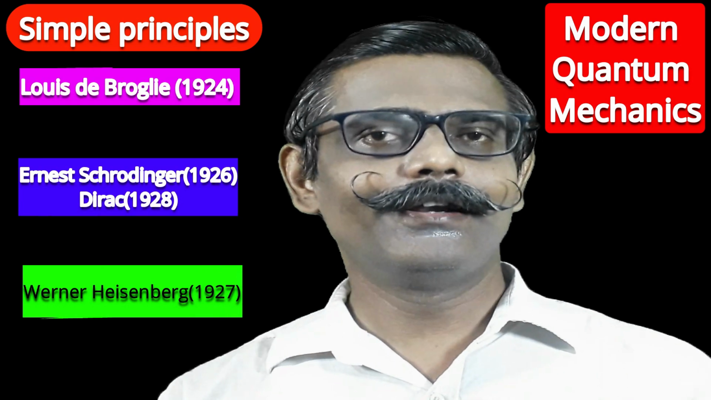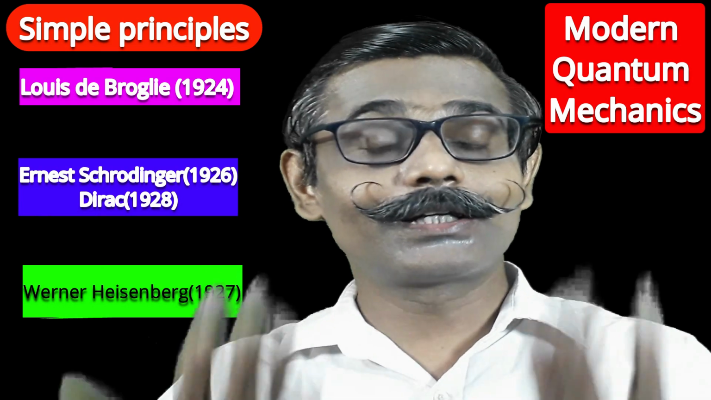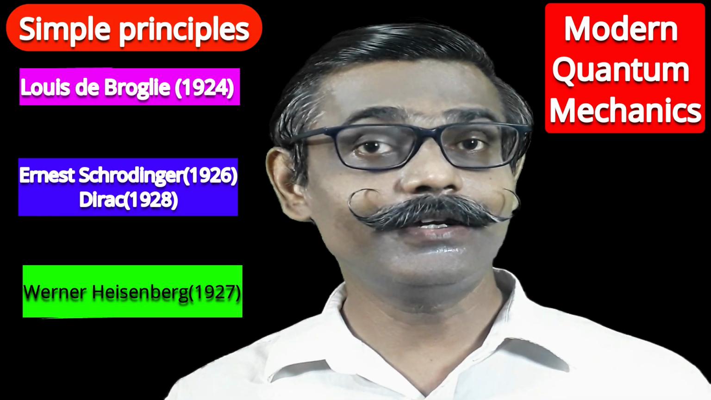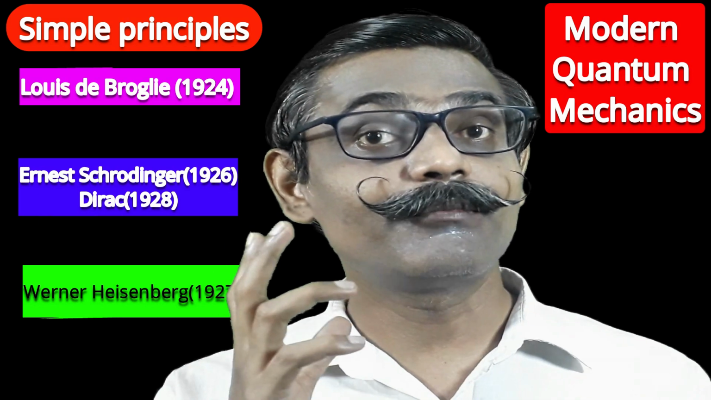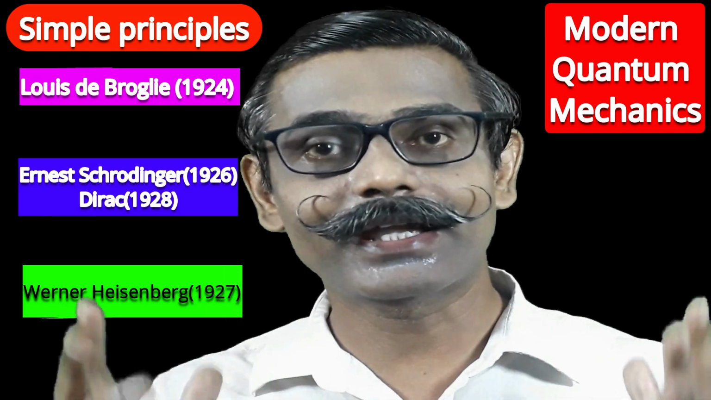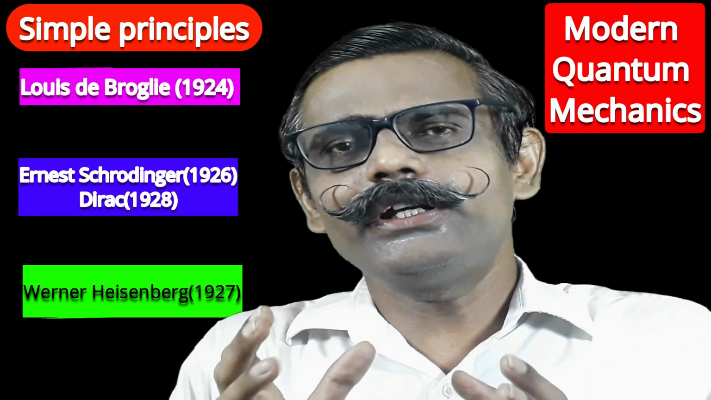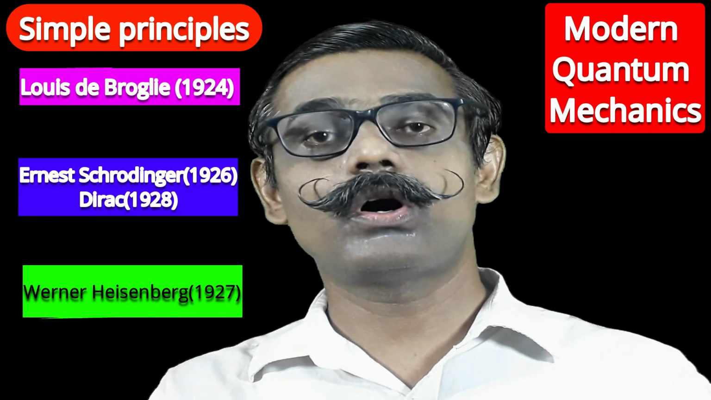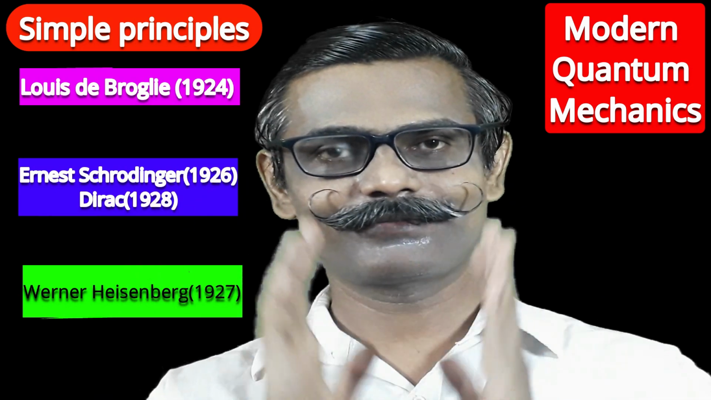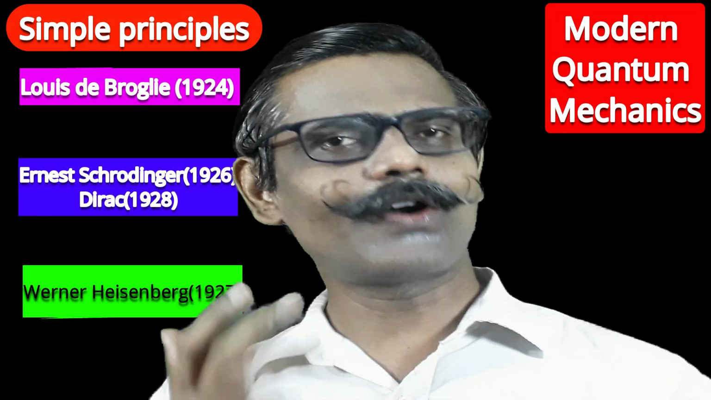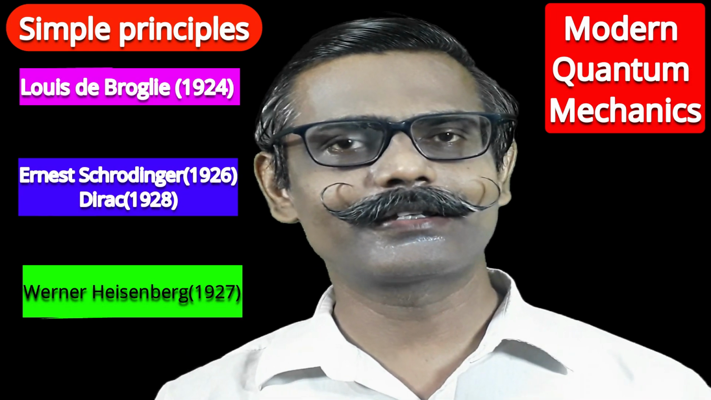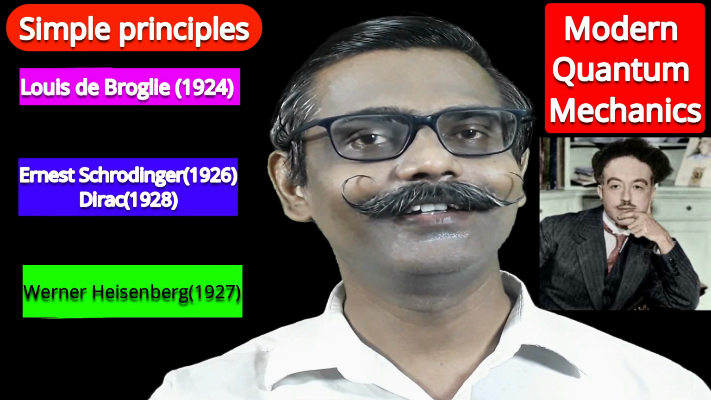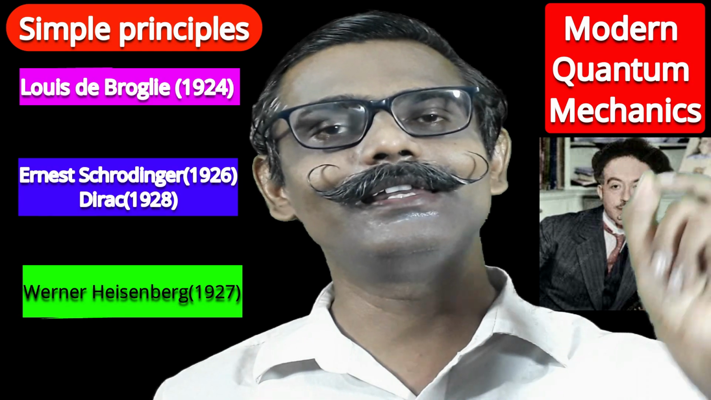Yes, students, now it is time to overcome the limitations of Bohr's model and to understand a new concept, quantum mechanics, modern quantum mechanics. For that, you need to know a few basic fundamental principles of quantum mechanics. Actually, modern quantum mechanics originated from the days of de Broglie. The spelling is de Broglie.